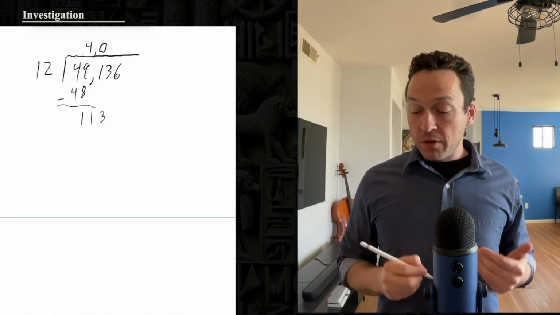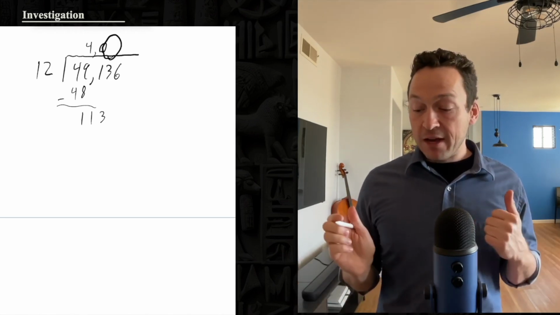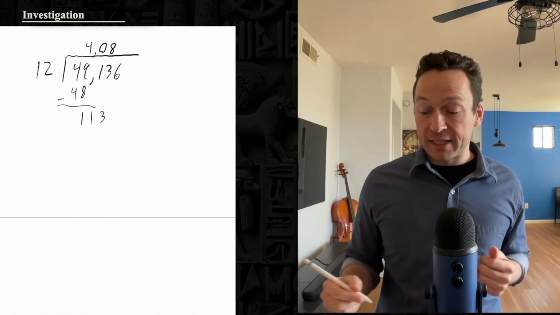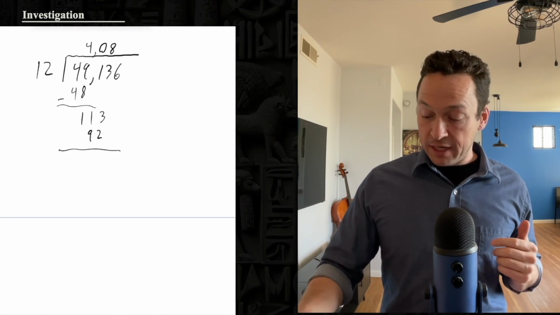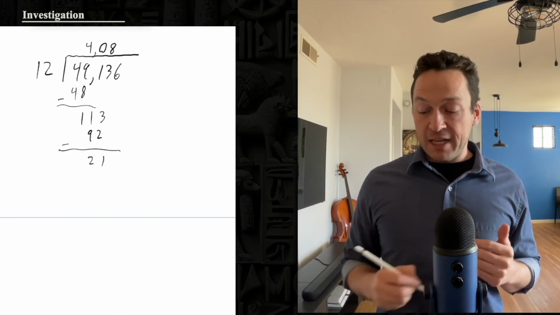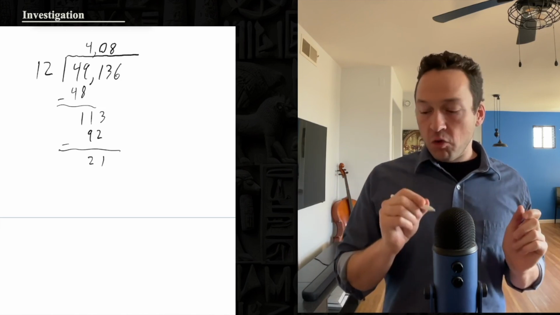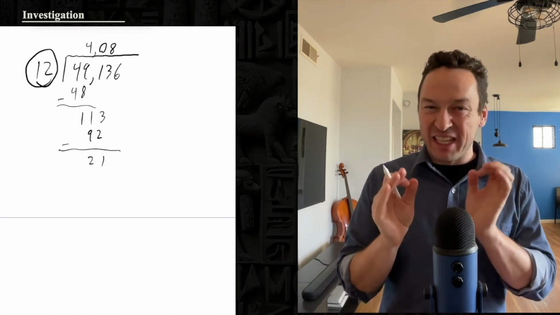All right. So he's now going to guess, what number can I put here? Multiply it by 12 to get 113. Maybe he guesses 8. He tries that. 8 times 12 is 92. Let's say he works that out. He does the subtraction, and he gets 21. 21 is left over. Here's the thing, 21 can still fit another 12 into it. So he actually knows he guessed too low.